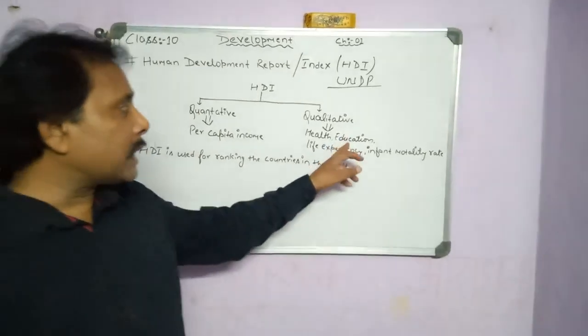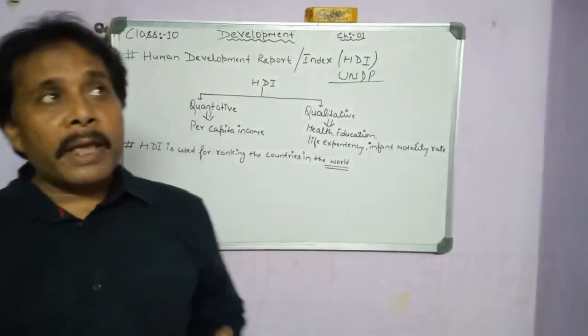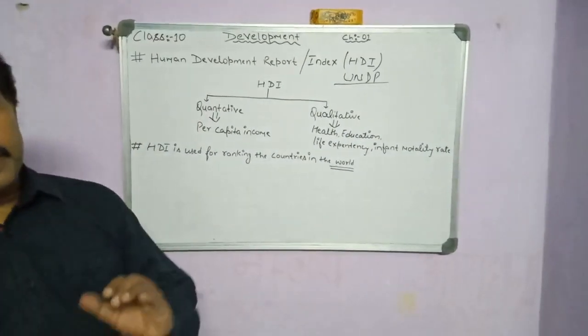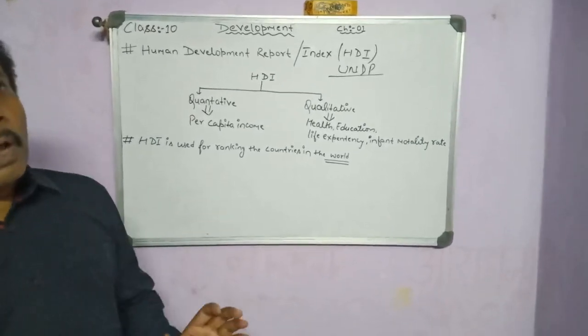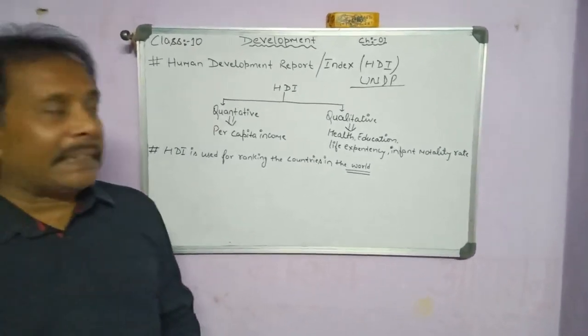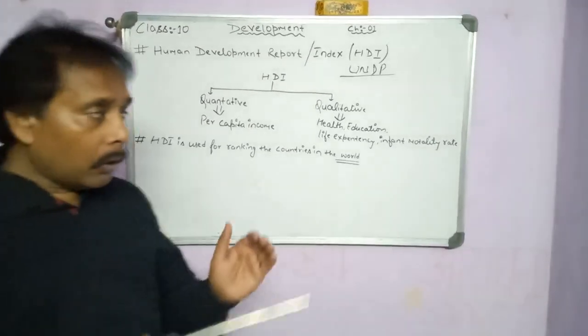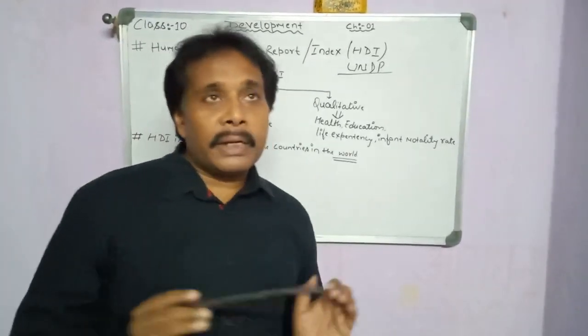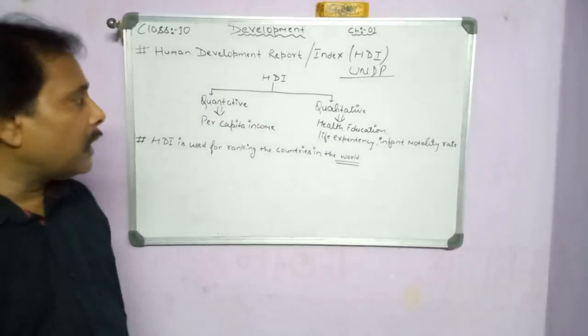So education is related up to 25 years. It indicates how many students are utilizing the universities, because net attendance ratio indicates only the secondary level.